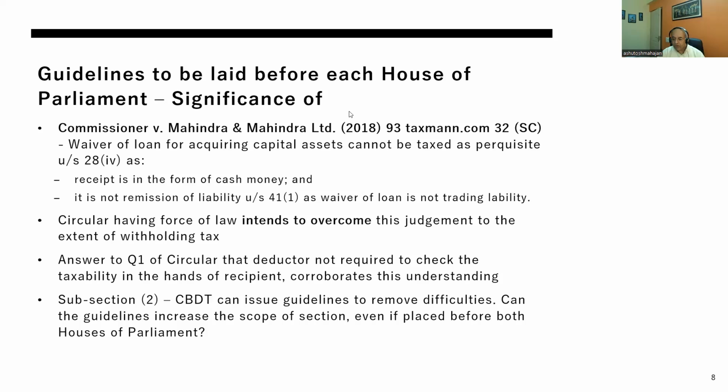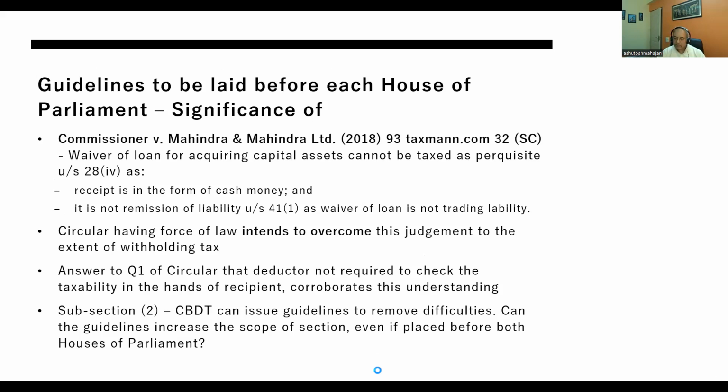to basically override some of the settled positions which are already settled by the Supreme Court and maybe other courts, to the extent that you recover your withholding taxes by enacting Section 194R. So this is the implication of what will happen if guidelines are laid before each House of Parliament. Obviously, these are laid down to be passed, and later on will have the assent of the President, and then it will have the force of law.